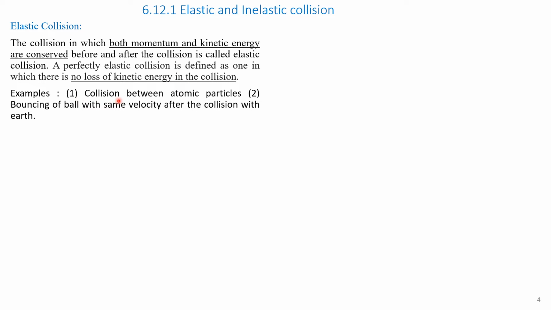Example number 1. Collision between atomic particles. You know that there are different atomic particles and they undergo collisions. In this collision there is no change in momentum or kinetic energy, that is, after the collision and before collision both momentum and kinetic energy remain same.